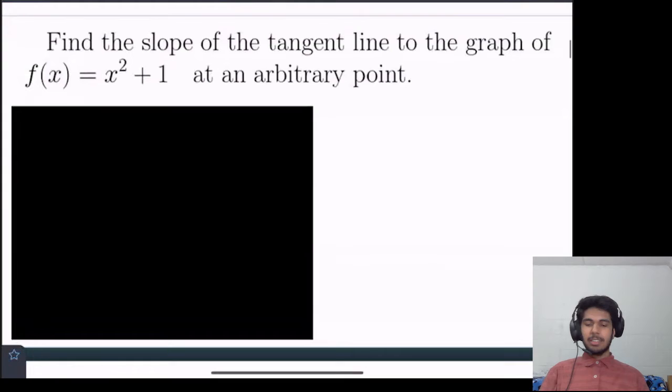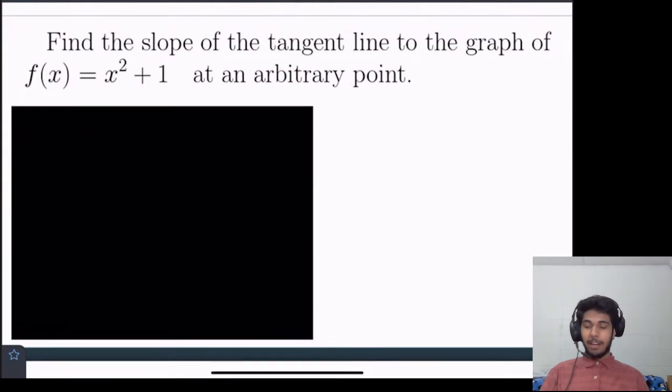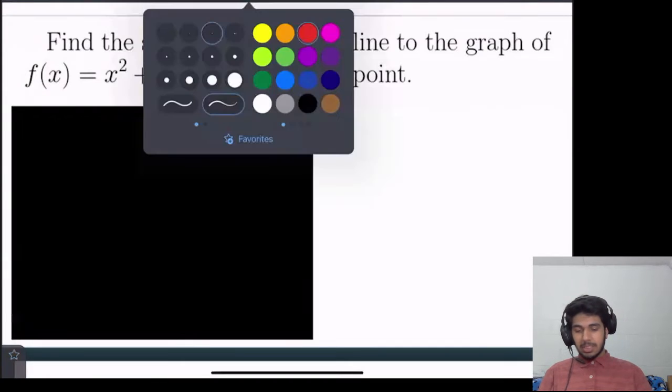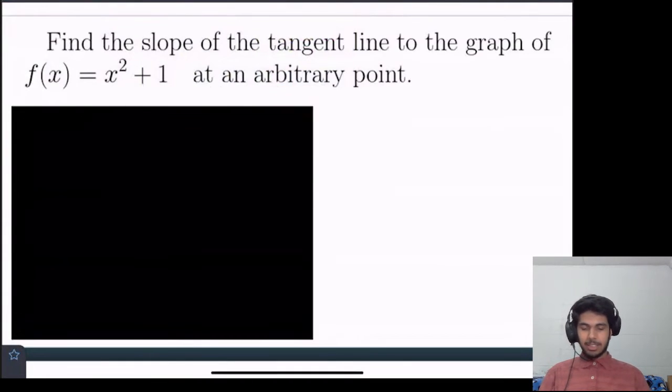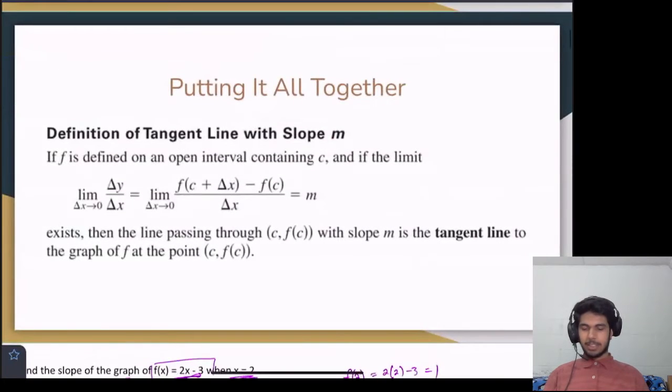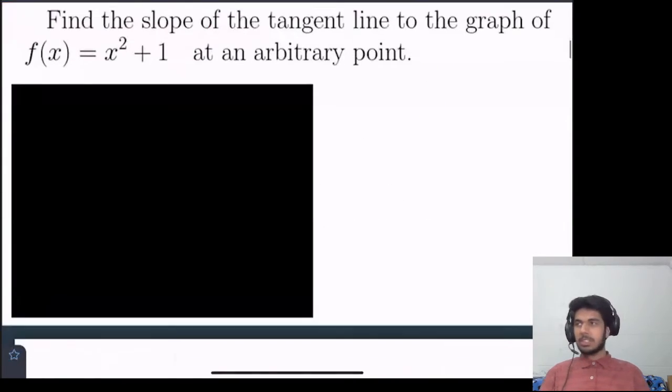So now we have: find the slope of the tangent line to the graph of f of x equals x squared plus 1 at an arbitrary point. So this is doing the same thing, right? We're finding the slope of the tangent line, and we have a function, but this time it's at an arbitrary point, not a specific point. So what does that mean? If we go back to this definition here, we had f is defined on an open interval containing c. And we just had the derivative definition in terms of this variable c. So that's the formula we're going to use, and we'll see how that helps us.